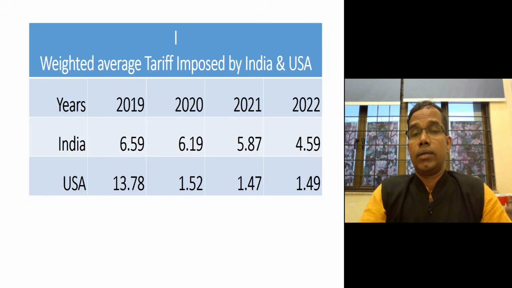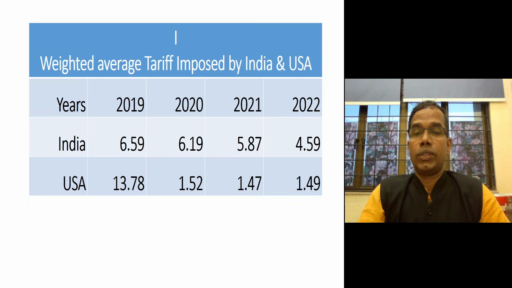So if you see the recent years' data, then we see that India's weighted average tariff is higher than that of the USA. And of course, this can be different in the sense that India is a developing country and it needs to protect its industries for their growth.